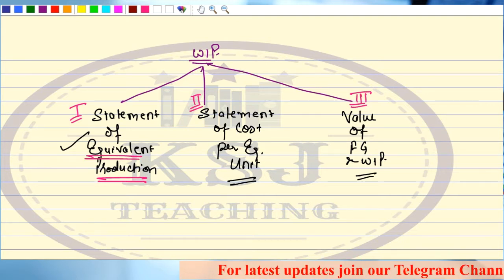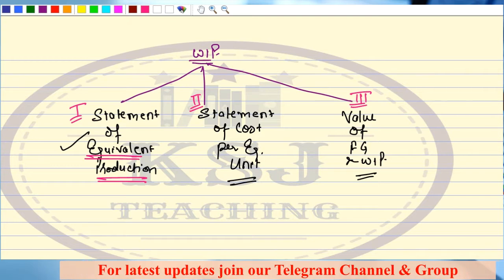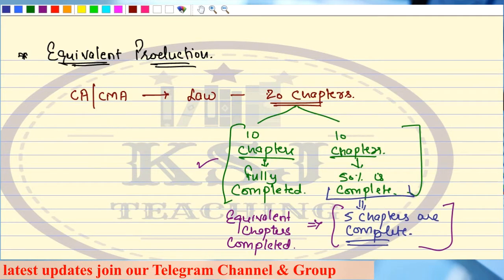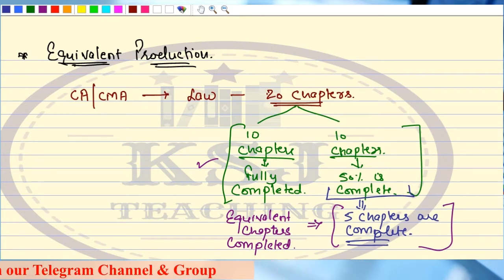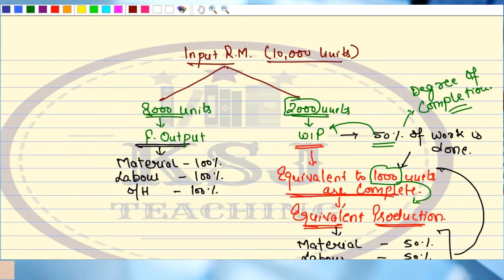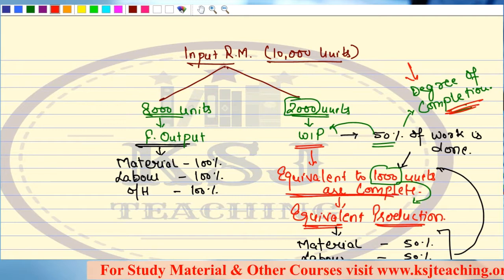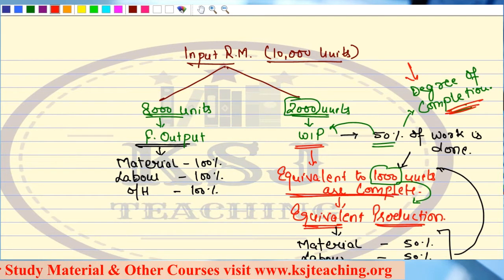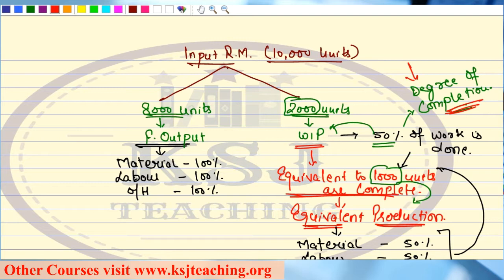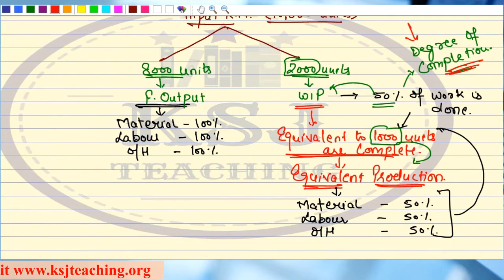Okay. So the first thing we have discussed in the last lecture, let's quickly go through it once: what is equivalent production? Equivalent production means, depending upon the degree of completion, we'll say how many equivalent units we have completed on which there is an expenditure related to material, labor and overheads.